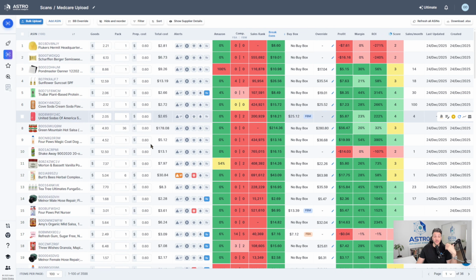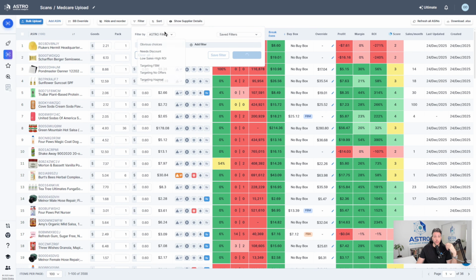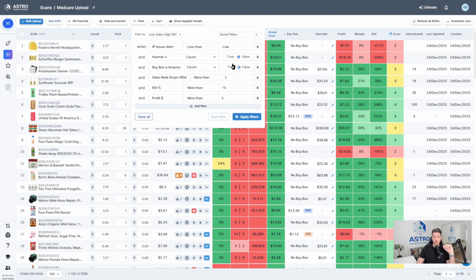Let's start applying some filtering. I'm going to go over to the filter section and do a preset filter. I like this one here. This one gets a lot of them. The ones with low sales and high ROI, I like this filter. I'm just going to change a few things. Where it says sales rank drops, I'm going to change that to the sales estimates. For the last 30 days, I want it to have more than 5 sales per month. When it comes to ROI, let's look for products with more than 25% ROI, and for profit, around $3 is fine. So let's go ahead and apply these filters.